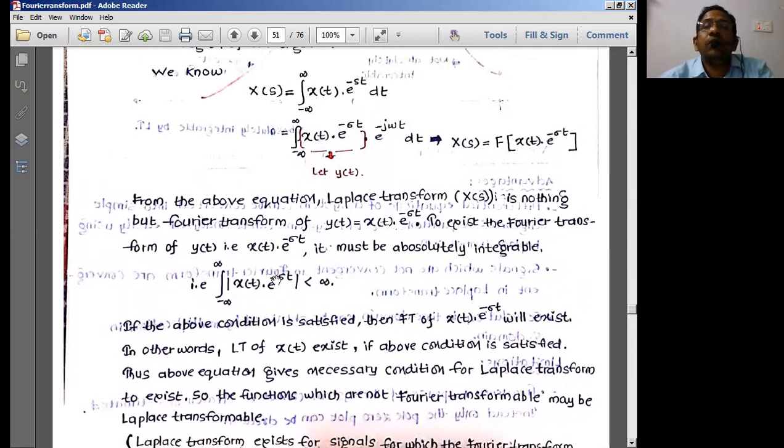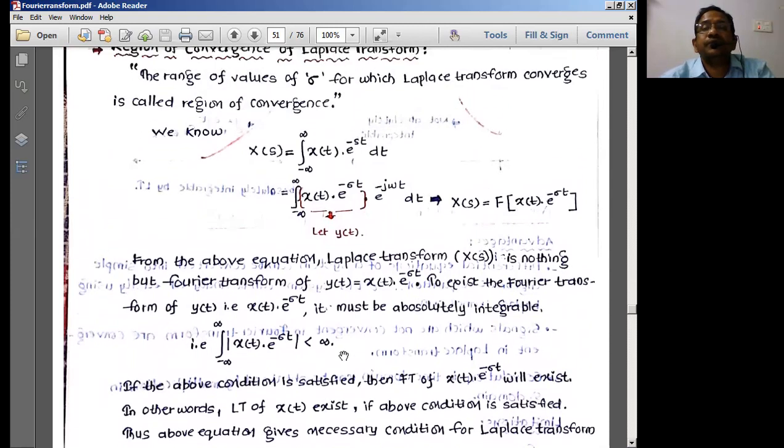If the Fourier transform is not convergent, you can make it convergent by considering e power minus sigma t, where sigma takes real values. If the real part of s is greater than 0 for those values, the Laplace transform will exist.